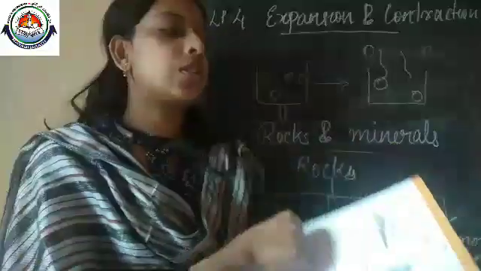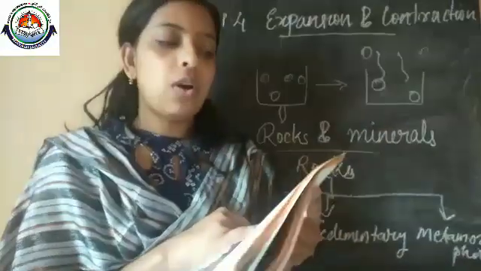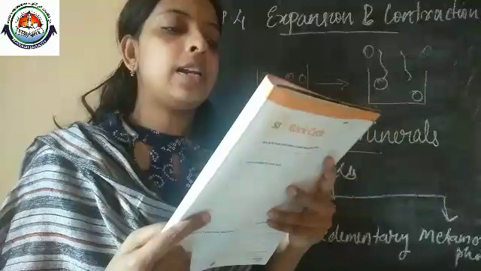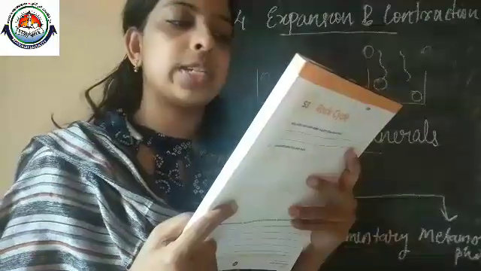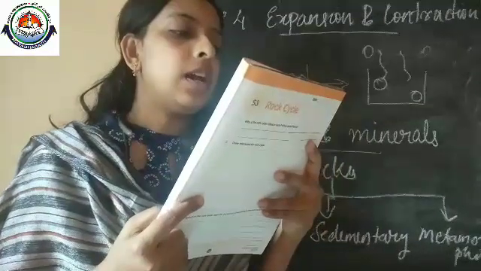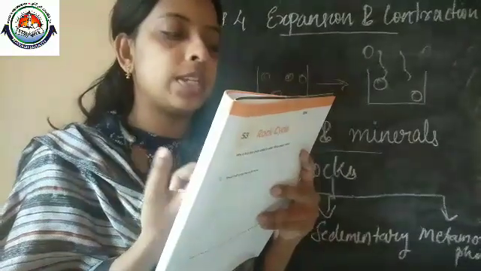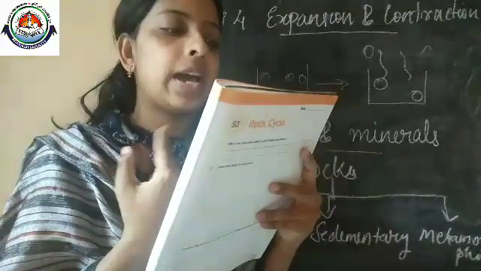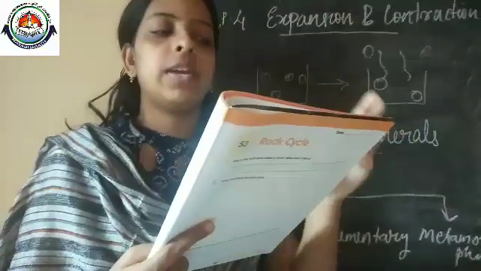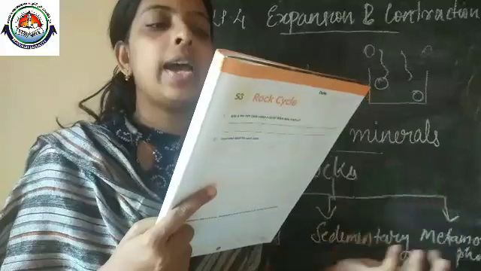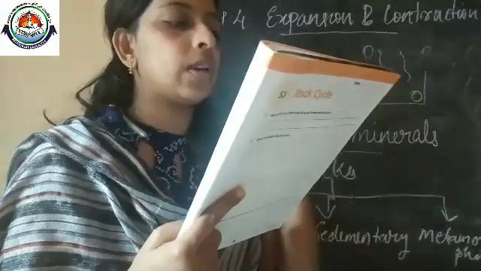And the second worksheet, types of rocks. Here in this picture you can see the formation of igneous rocks and the formation of sedimentary rocks. And here you can see obsidian, basalt, granite. These are all various kinds of igneous rocks, and sedimentary rocks you can also see here.